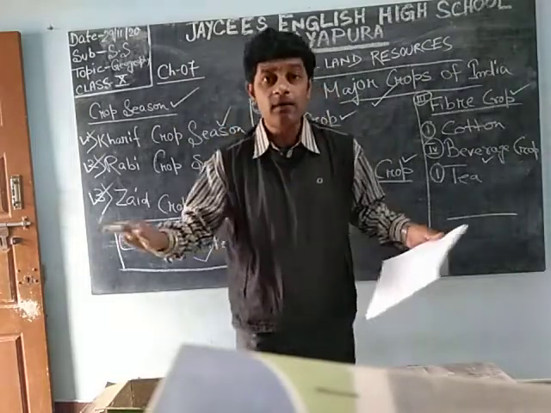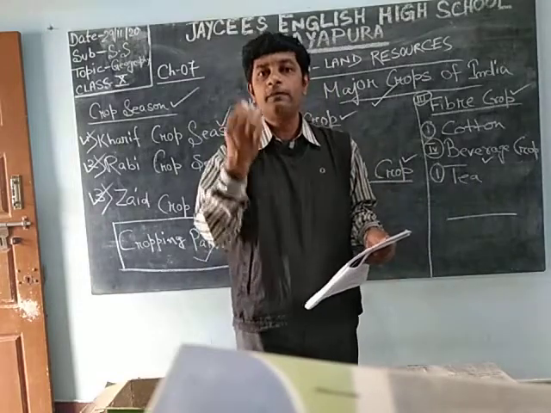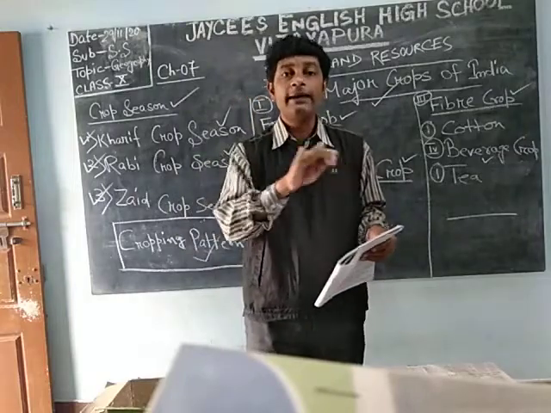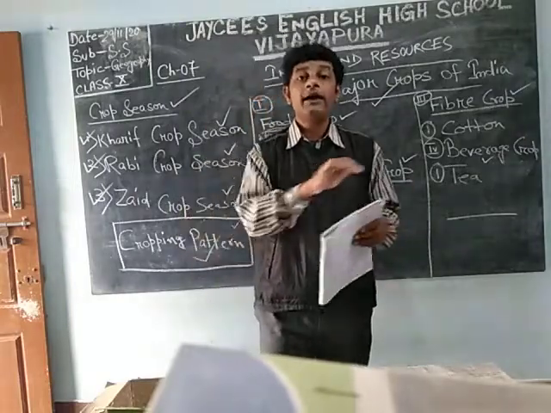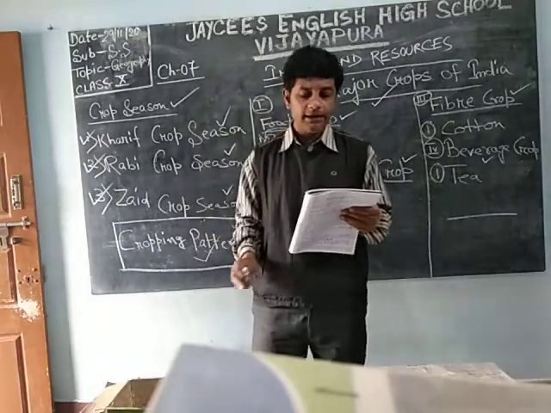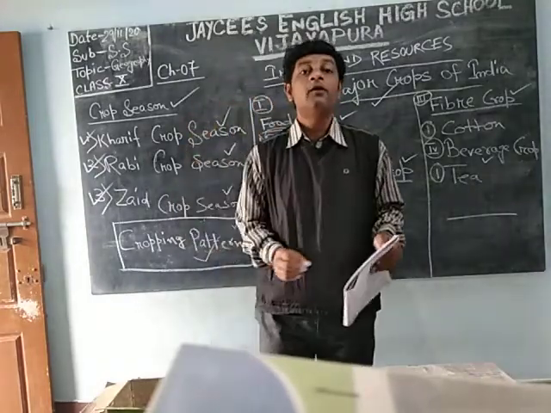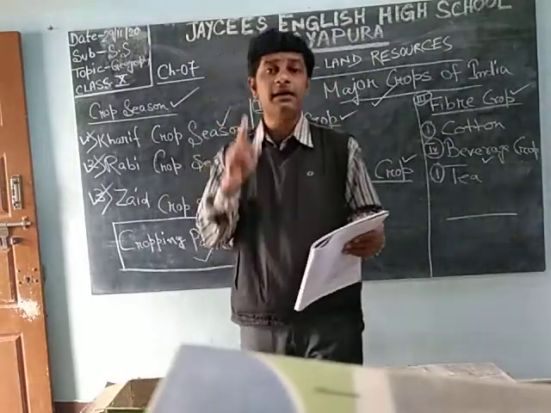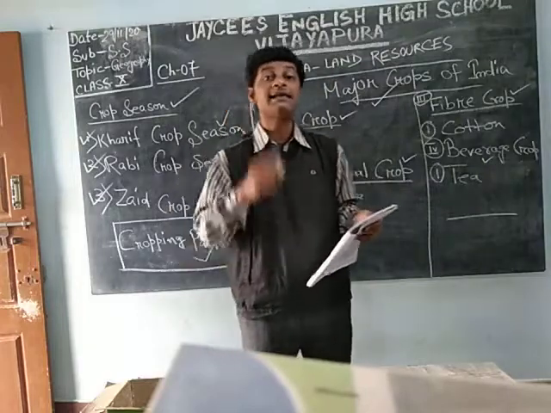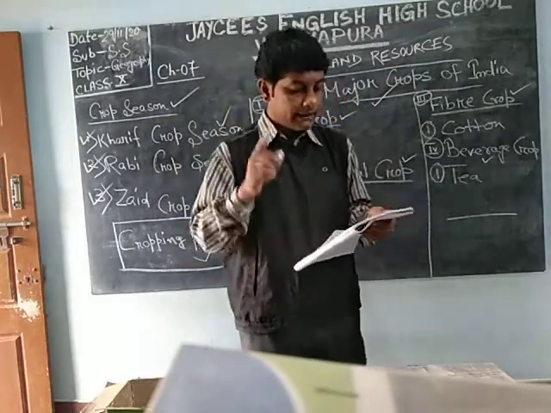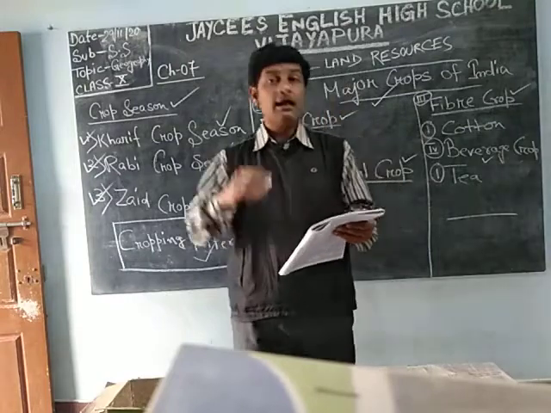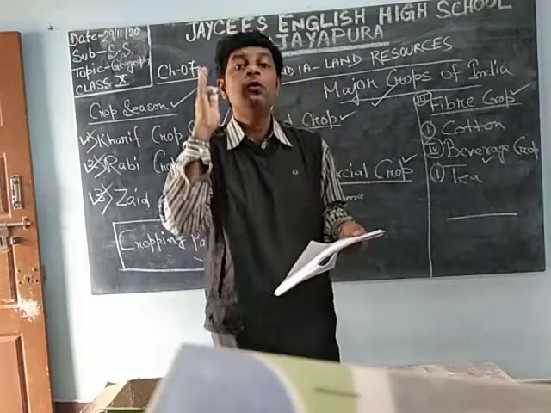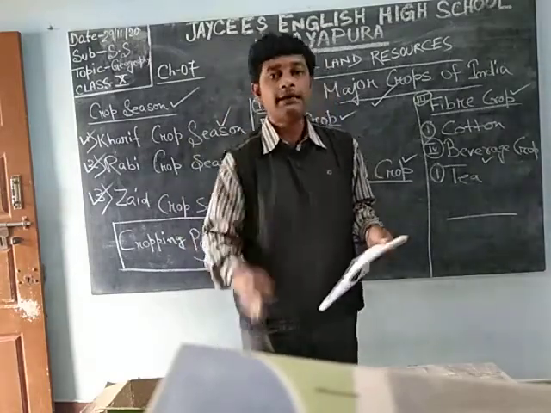Rice needs standing water. The roots should be in the ground, but stagnant water is required. And how can we get stagnant water? Only when we have plain land. Rice needs standing water, and so plain land is appropriate. Among the 29 states of India, West Bengal is the largest producer of rice in our country. The other important producers of rice are Andhra Pradesh, Uttar Pradesh, Punjab, Tamil Nadu, Odisha and Karnataka.